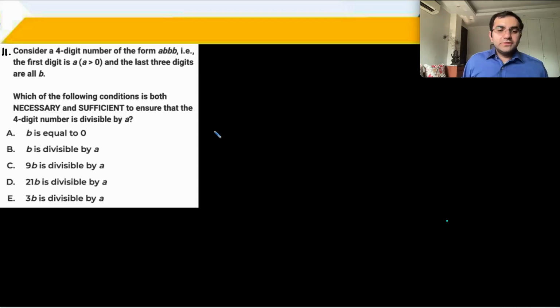Yeah. Question number 11. Consider a 4-digit number A, B, B, B, where the first digit A is greater than 0. Last 3 digits are all B. कुछ भी हो सकता है. Which of the following conditions is both necessary and sufficient to ensure that the number is divisible by A? So you can think B is equal to 0. B को 0 होना ज़रूरी थोड़ी है. You can take any option that you can think of.